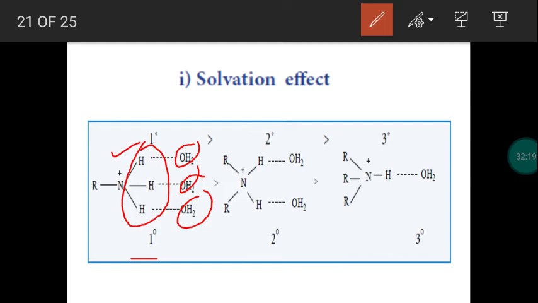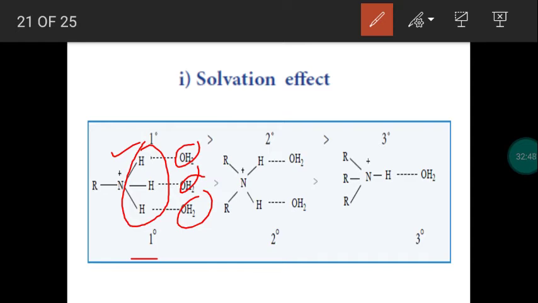Solvation effect increases means stability will increase, basic strength will increase. Solvation effect decreases means the number of surrounding water molecules decreases, so stability will decrease. Okay. So based on the solvation effect, what is the next expectation?